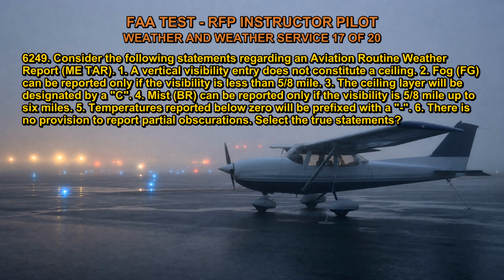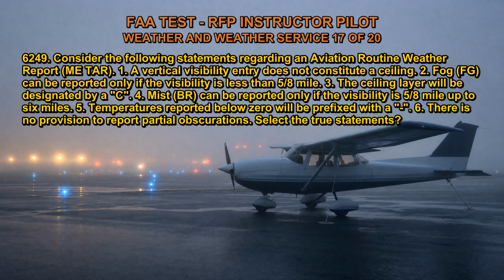6249. Consider the following statements regarding an Aviation Routine Weather Report, METAR. 1. A vertical visibility entry does not constitute a ceiling. 2. Fog, FG, can be reported only if the visibility is less than 5/8 mile. 3. The ceiling layer will be designated by a C. 4.